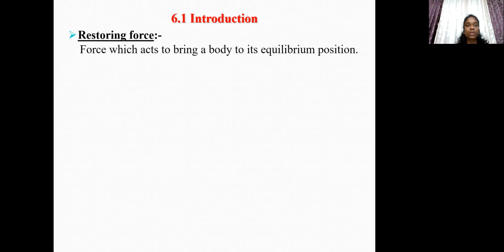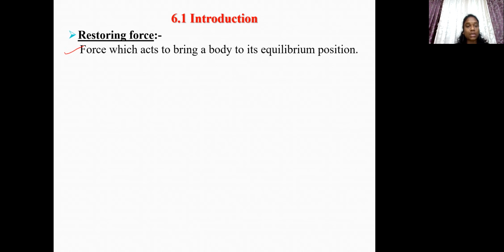Also, due to an external applied force, restoring forces are developed within the solid. Now, what is meant by restoring force? Restoring force means the force which acts to bring a body to its equilibrium position.